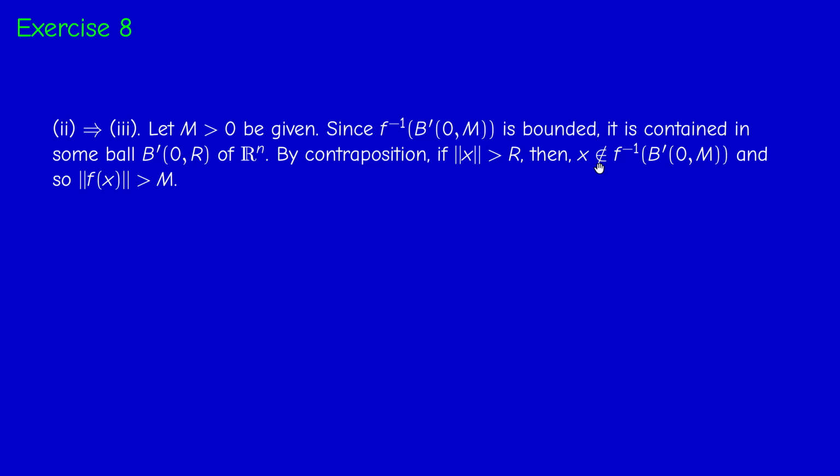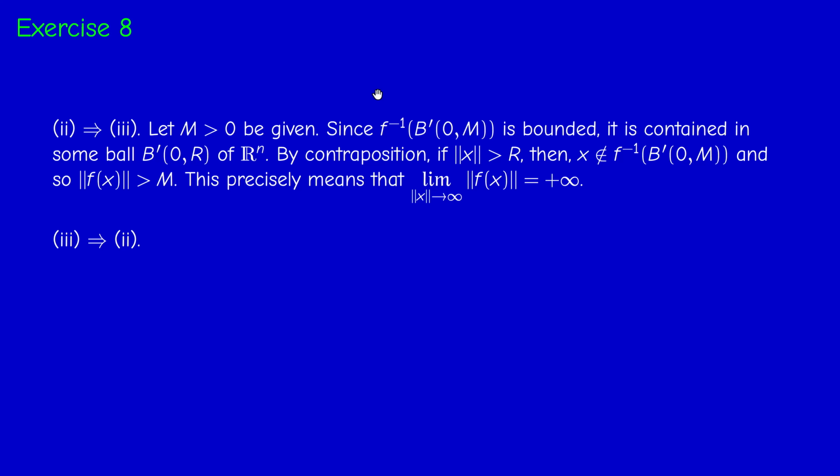And this means that f of x is not in the closed ball of center 0 and radius m, and this means that f of x in norm is bigger than m. And this is precisely the definition of limit of f of x tends to infinity. It means that f of x in norm can be made larger than any positive number I like, if the norm of x is sufficiently big. And 3 implies 2. You should be able to do that, because the same idea. So you do it.